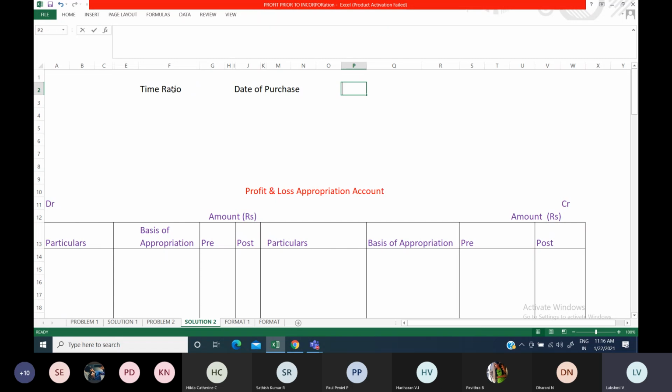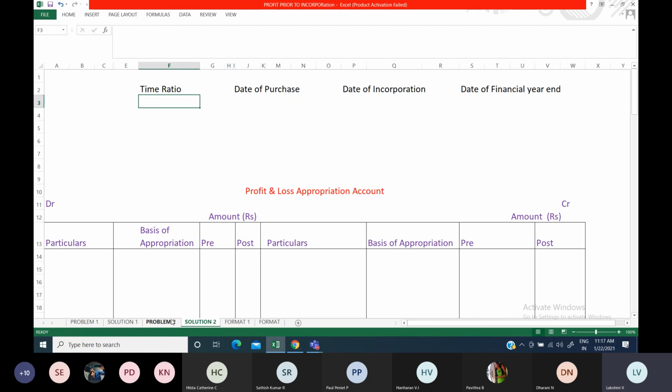And find out the date of incorporation again. And then your date of financial year end. So find out these dates.